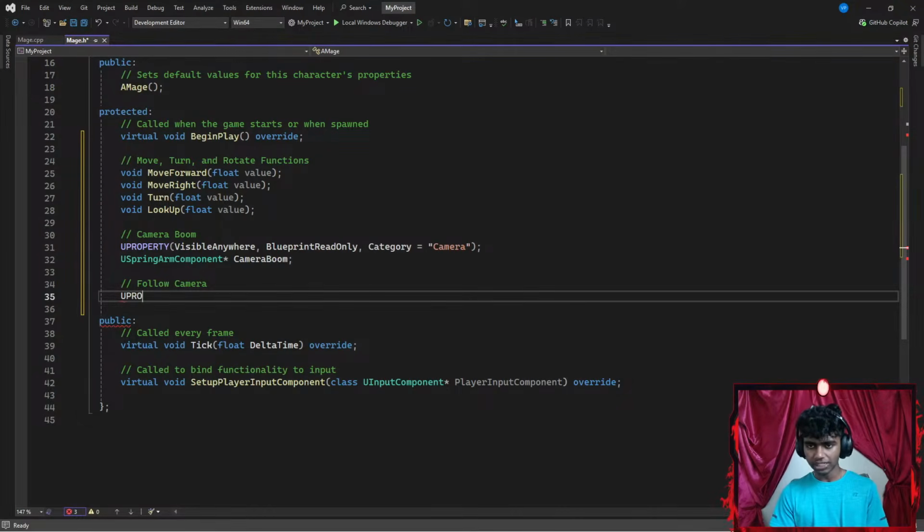Next up, I'm going to go with something like property, okay, with a pair of parentheses. I want my actual camera component to be visible anywhere as well. I want my blueprint to be able to read it, so I'm going to go with blueprint read only. And then I want my category to be equal to something like camera. And then I'm gonna go ahead and end this with a semicolon.